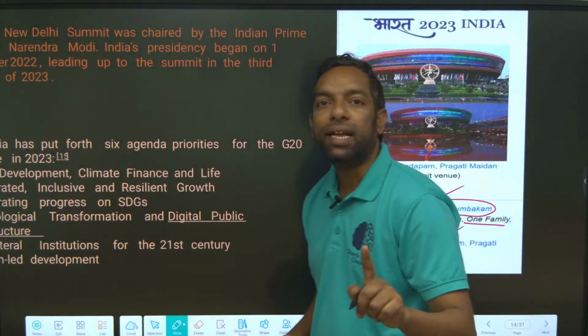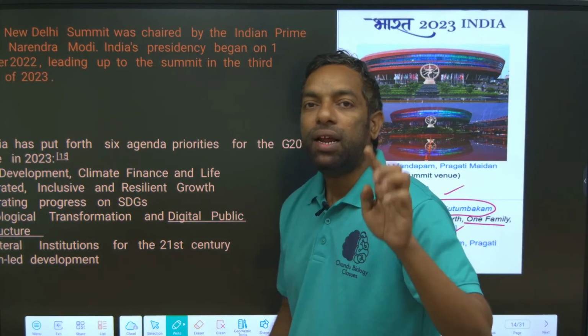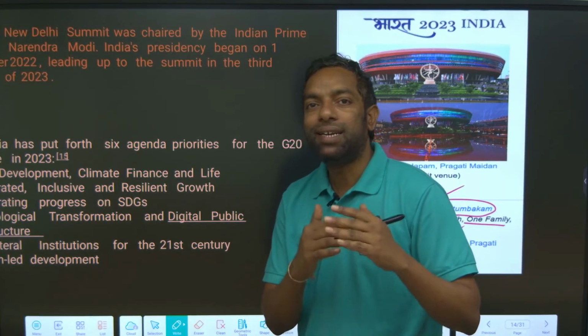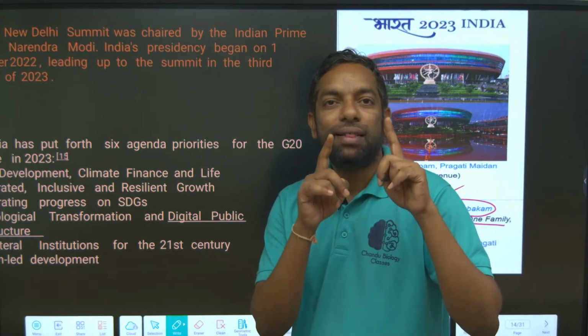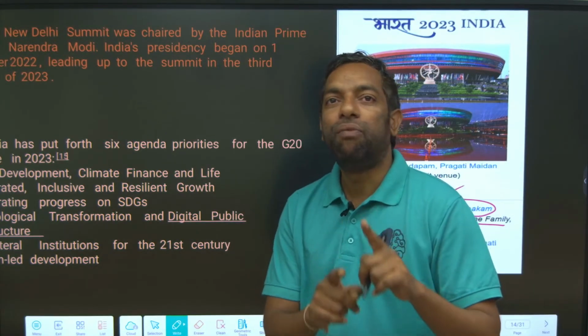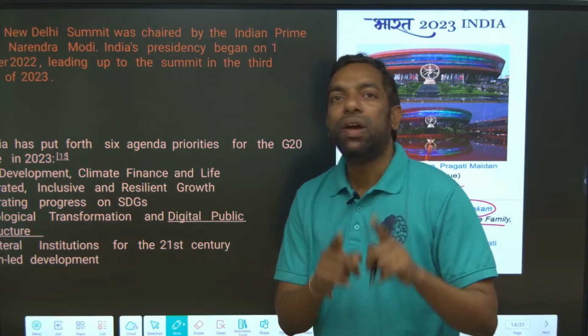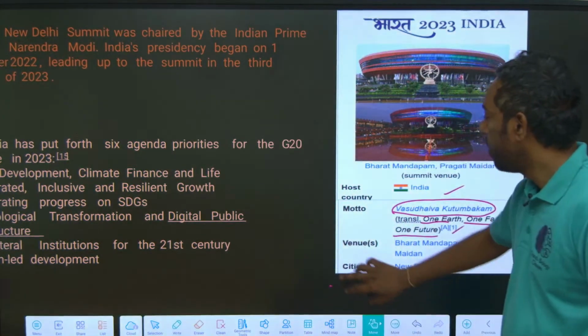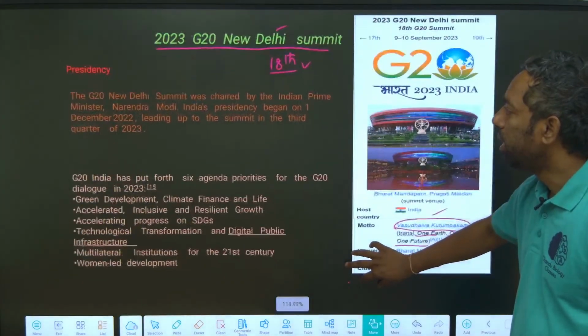In the 2023 meeting in India, the 18th meeting of G20 took place in Delhi, and the theme is Vasudhaiva Kutumbakam, one earth, one family, one future.